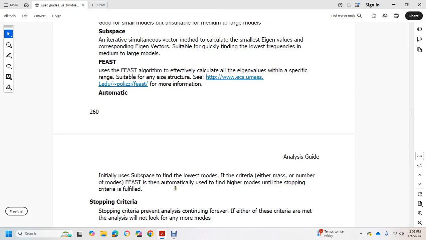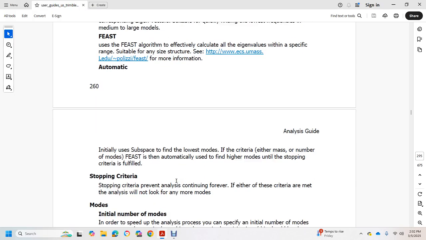Stopping criteria prevents the analysis continuing forever. Either the criteria are met, and the analysis will not look for any more modes.